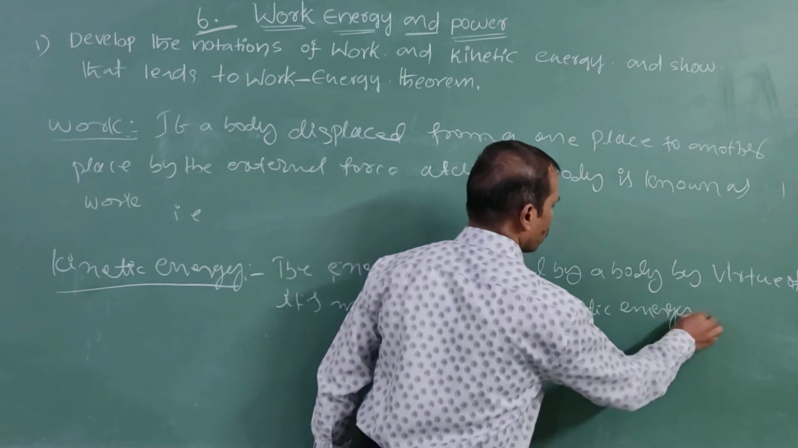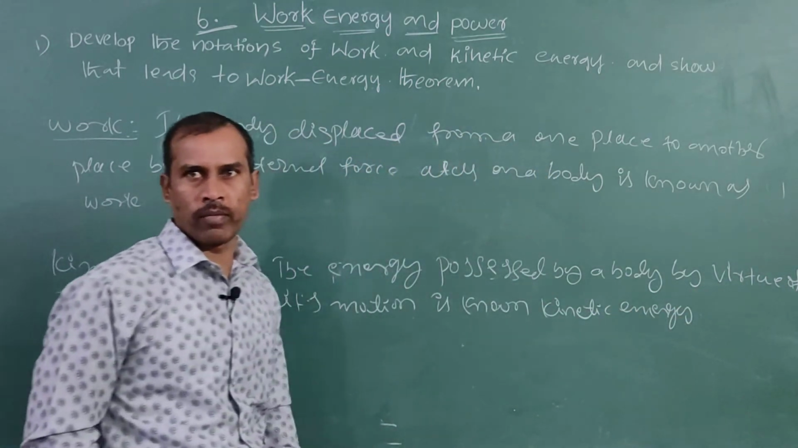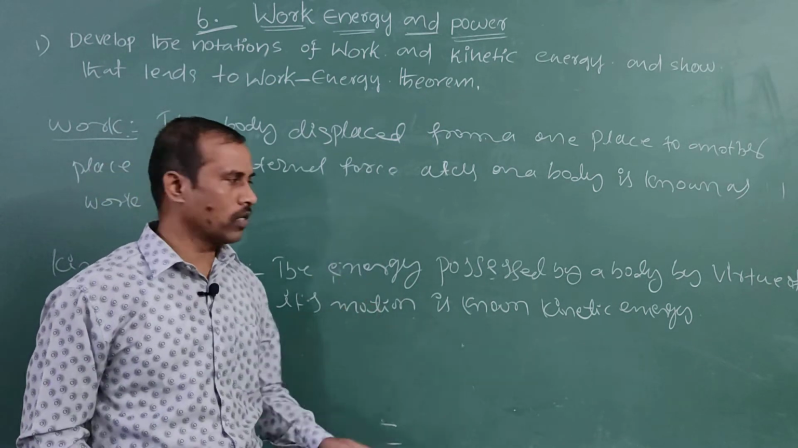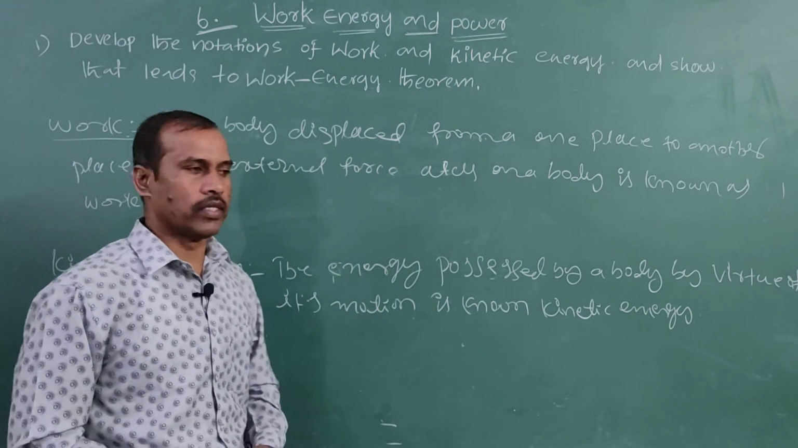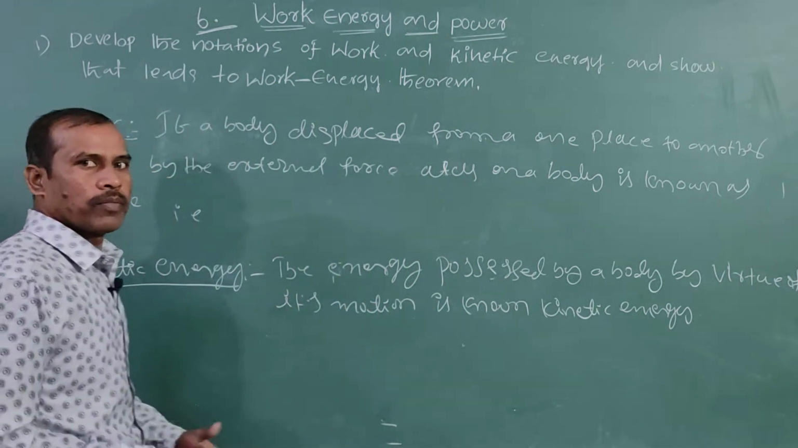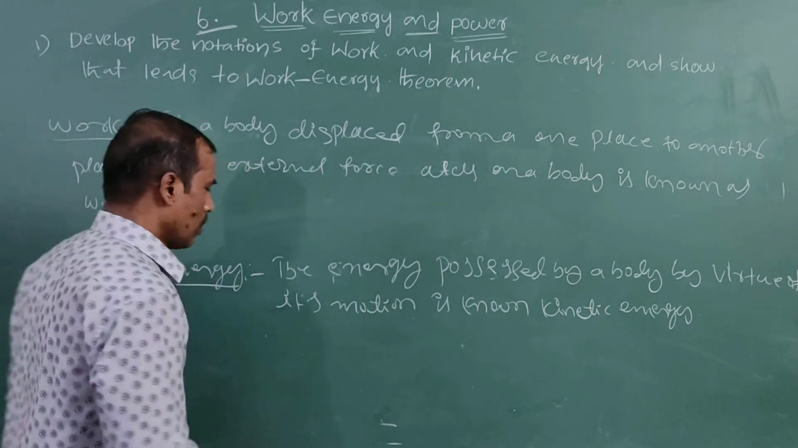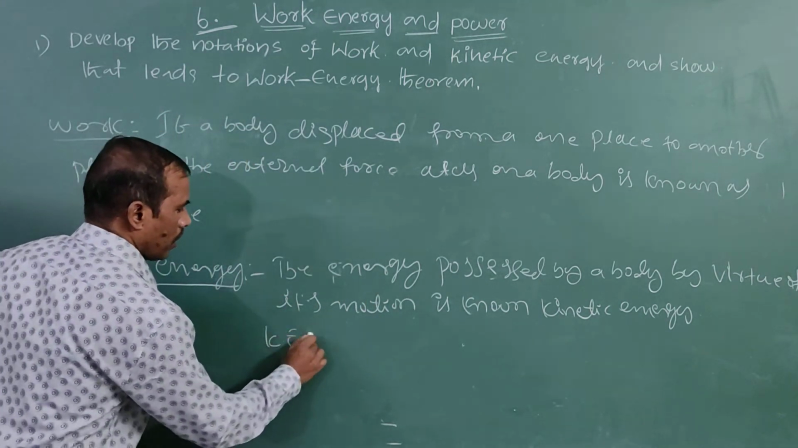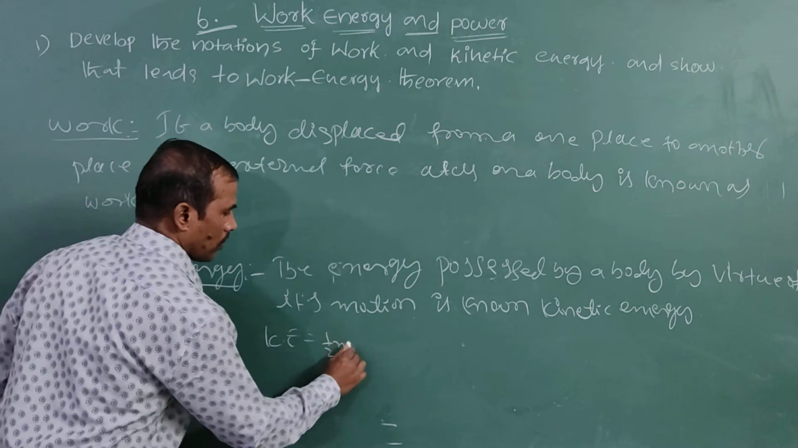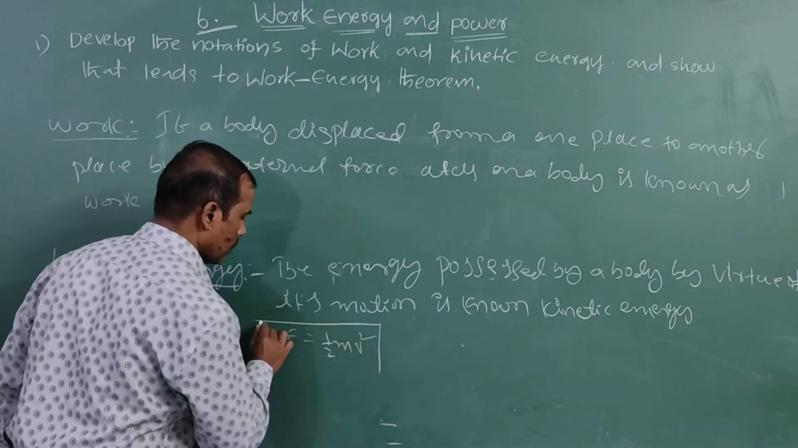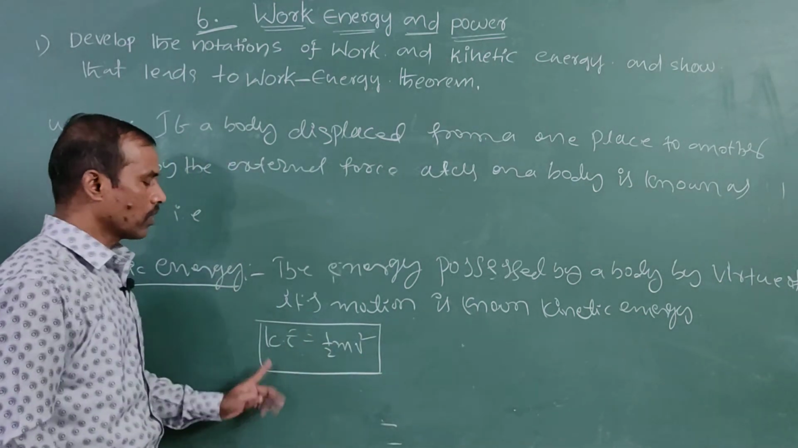Very, very important question. Two statements carry 2 marks. It is known as kinetic energy. The kinetic energy of the body: K is equal to 1/2 mv square. This is kinetic energy.